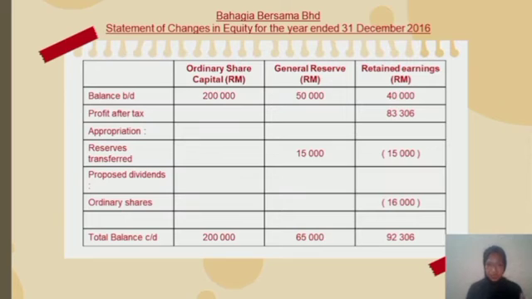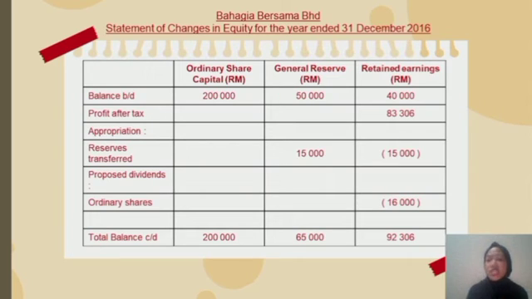Okay guys, the balance b/d for ordinary share capital. The total c/d for ordinary share capital is 200,000 ringgit. We don't have to add anything to this ordinary share capital. It wasn't stated on our trial balance or in our additional information. Okay, we will go to general reserve.